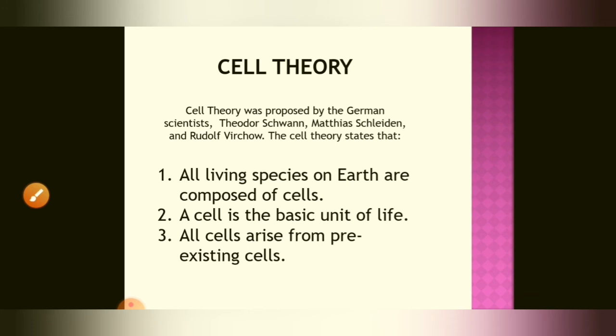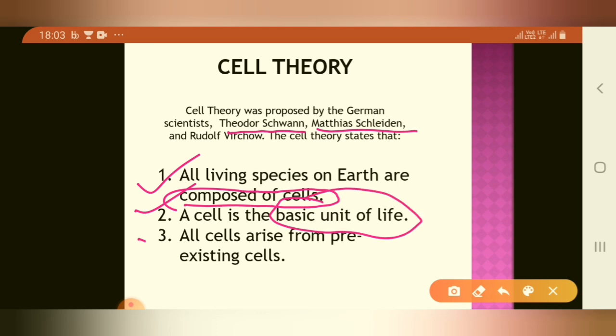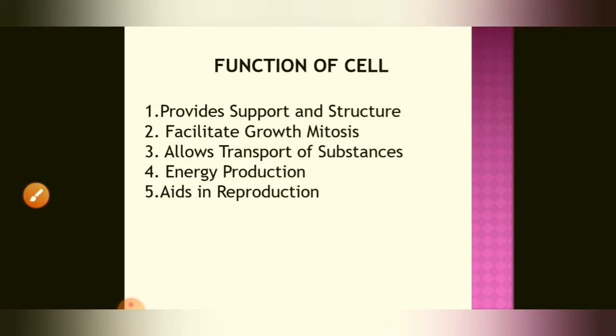Cell theory was proposed by the German scientists Theodor Schwann and Matthias Schleiden. There are different features of the cell theory: all living species on earth are composed of cells. A cell is the basic unit of life. All cells arise from pre-existing cells. These are the three main points of the cell theory proposed by the German scientists Theodor Schwann and Matthias Schleiden. The last topic is the function of the cell.